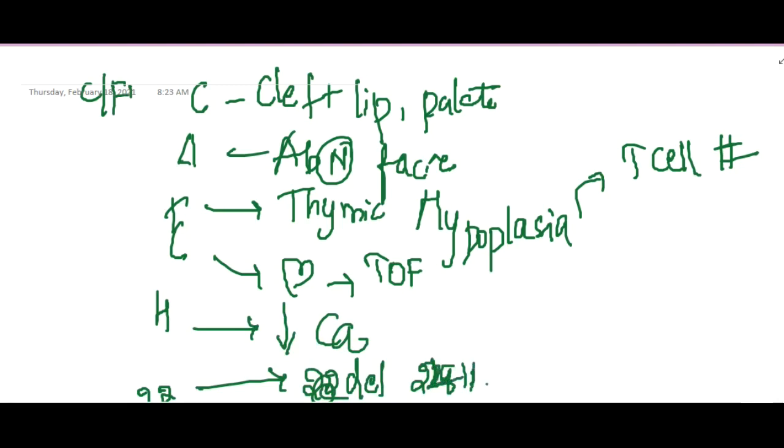Okay, so how are you going to diagnose this DiGeorge syndrome? It is diagnosed with the help of fluorescent in situ hybridization. Right now, this is about the immunodeficiency disorders with defective lymphocyte maturation. Now if you see the next,